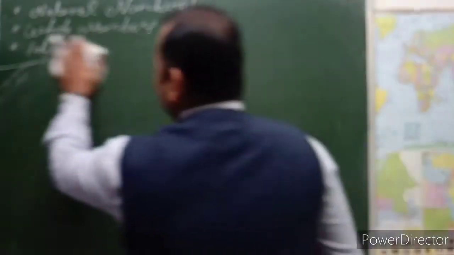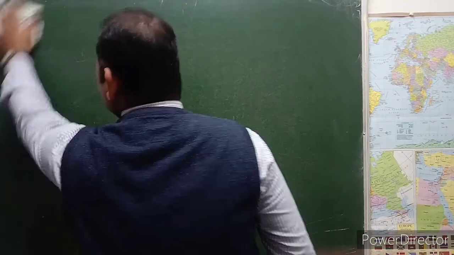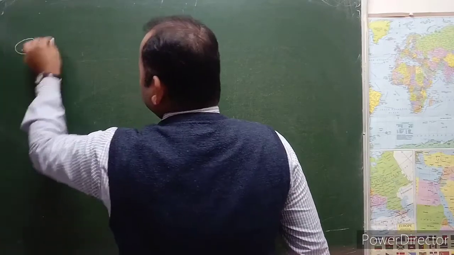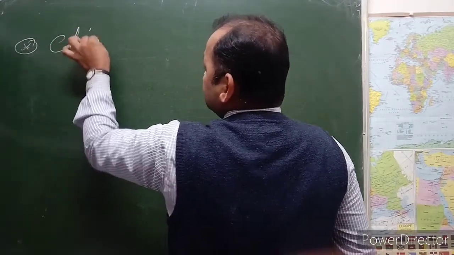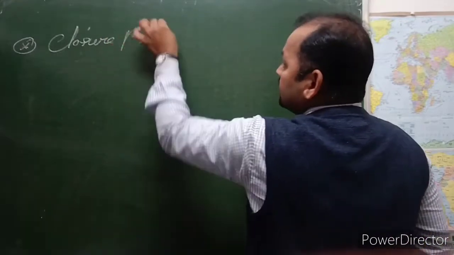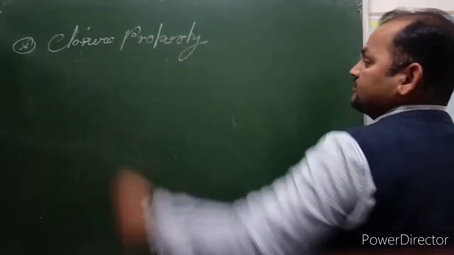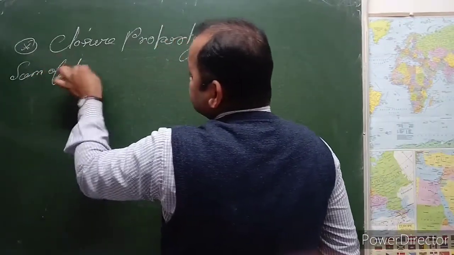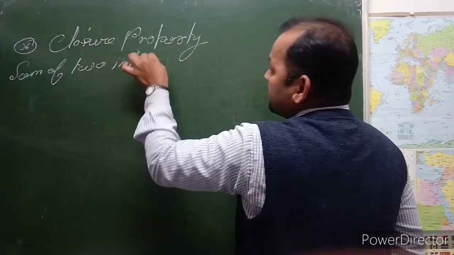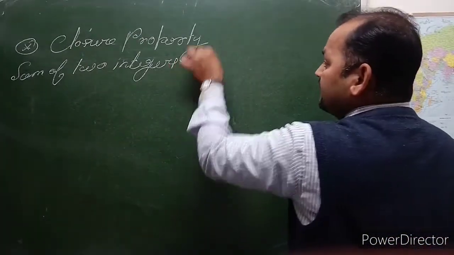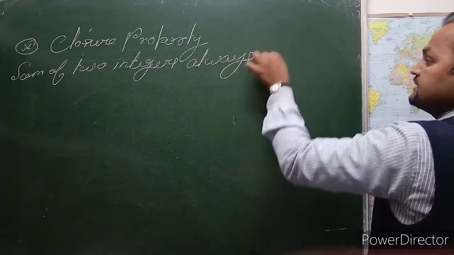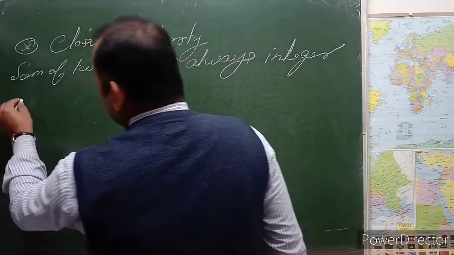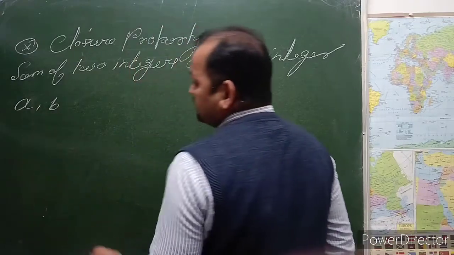First of all, let's discuss the closure property. I told you that the sum of two integers is always an integer. Suppose that a and b both are integers.